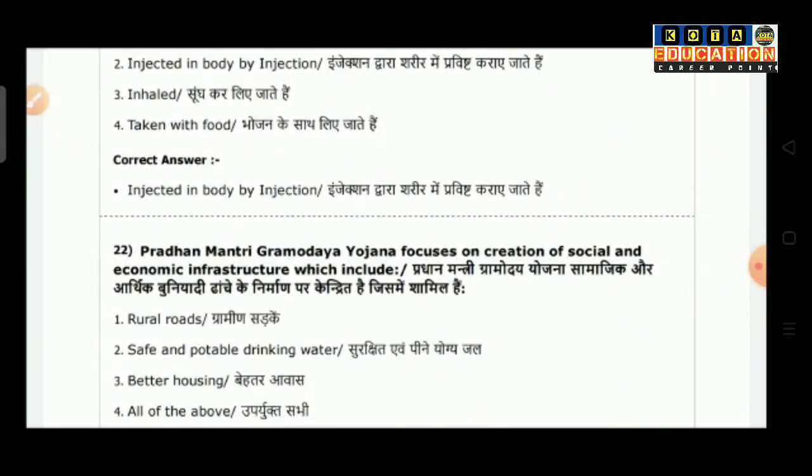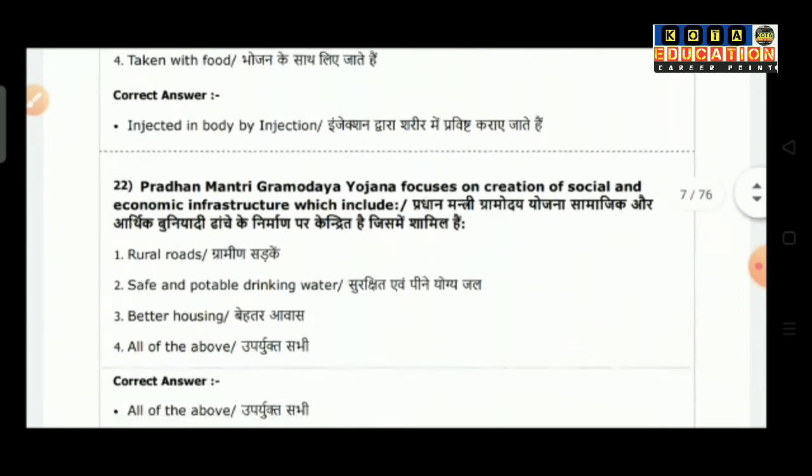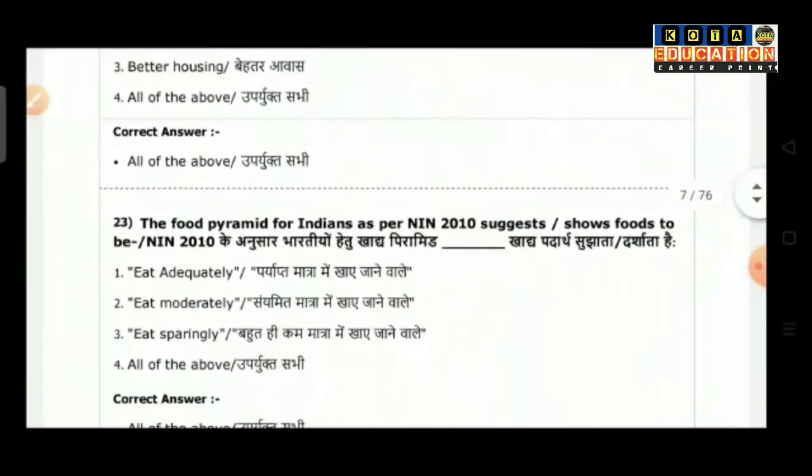Question number 22: Pradhan Mantri Gramoday Yojana focused on creation of social and economic infrastructures which include. Option 1 is rural roads. Option 2, safe and potable drinking water. Option 3 is better housing, and option 4 is all of the above. So the correct answer is all of the above.